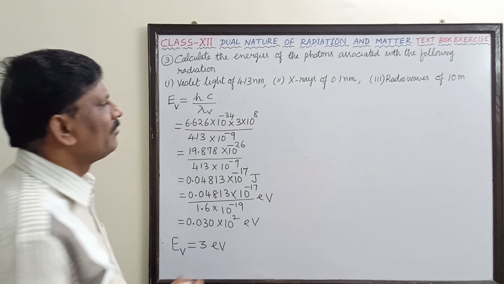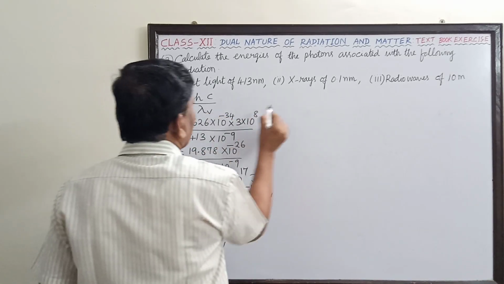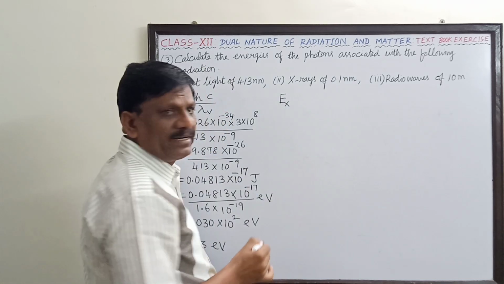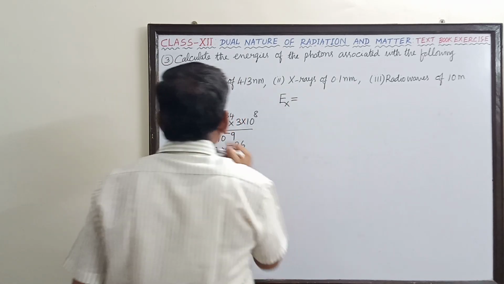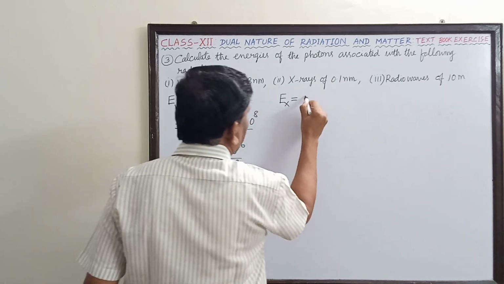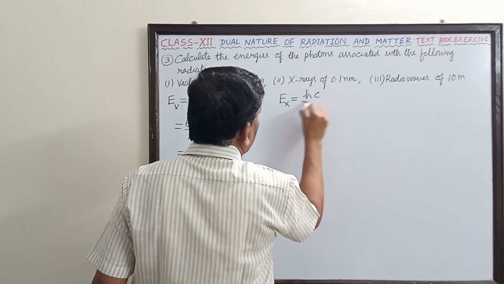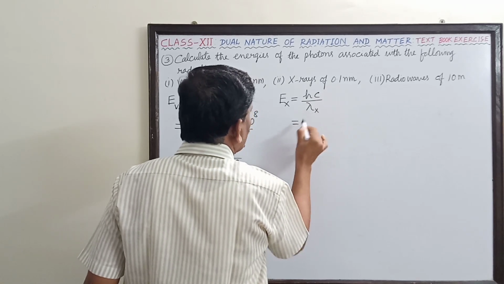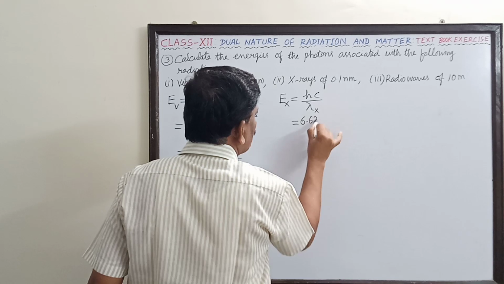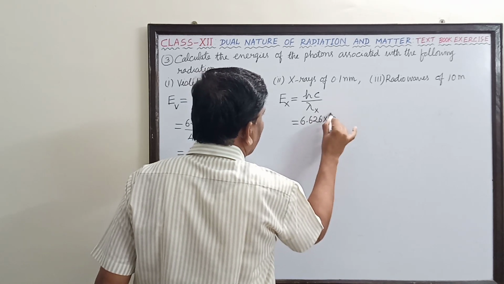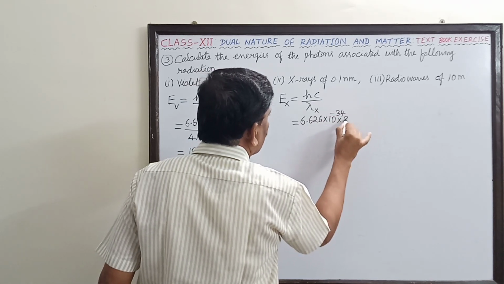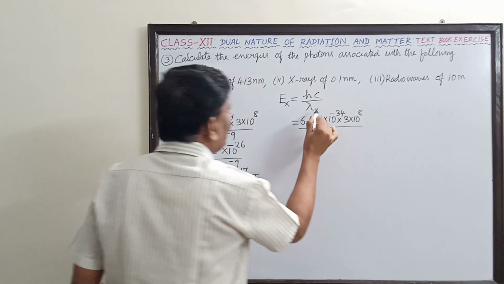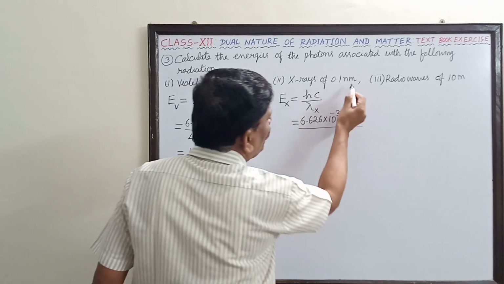Similarly for X-rays, here I will use the symbol Ex for the energy of the X radiation. This is once again equal to hc by lambda for X-rays, which is 6.626 into 10 to the power of minus 34 into 3 into 10 power 8 divided by lambda for X-rays, which is given as 0.1 nanometer.